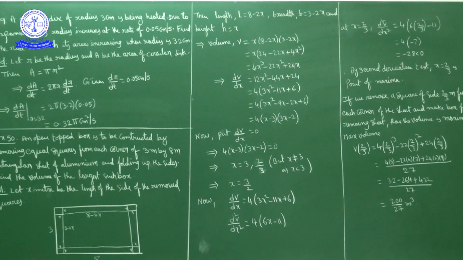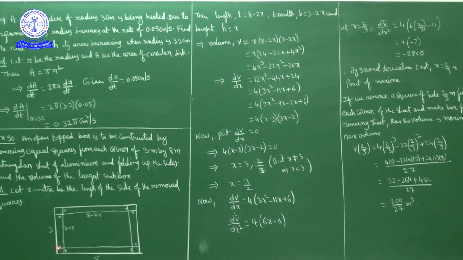Here we have a rectangle whose length is 8 meters and breadth is 3 meters. Let x meters be the length of the side of the removal squares. So on this side one square, this side one square, this side one square, this side one square is removed, whose side length is x meters. Now this will fold. When you fold, height becomes x, and as you remove x here and x here, the breadth reduces to 3 minus 2x, and the length to 8 minus 2x.